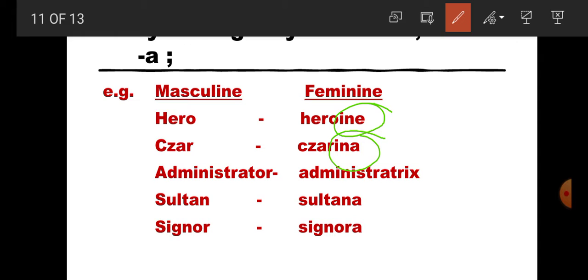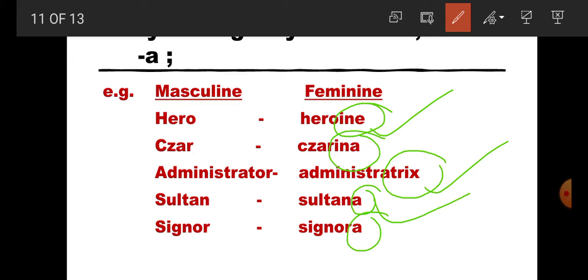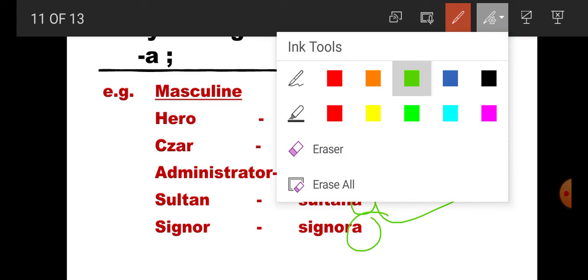Now administrator. What do we add here? The suffix trix. Administrator, administratrix. Sultan, what do we add here? A: sultana. Signor, what do we add here? Suffix a: signora. So here, students, these are the rules. By adding the suffix ine, by adding the suffix trix, by adding the suffix a, we can change masculine into feminine gender.